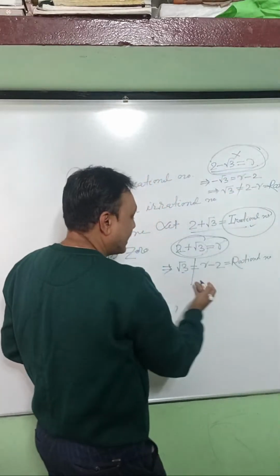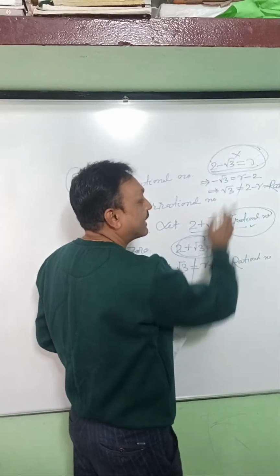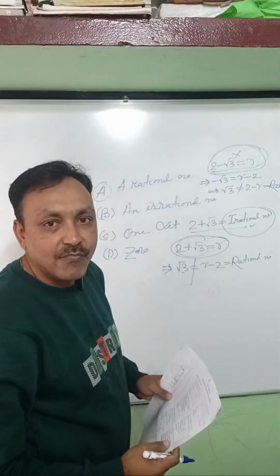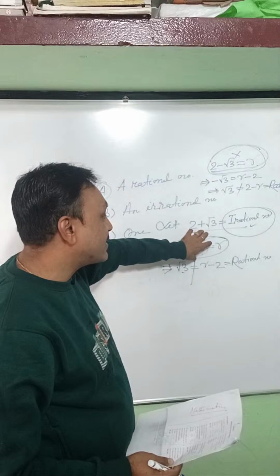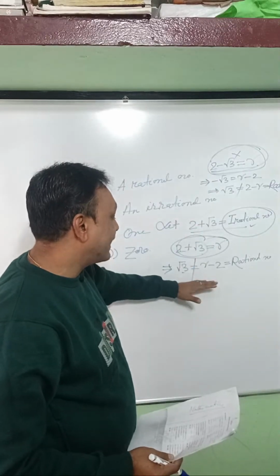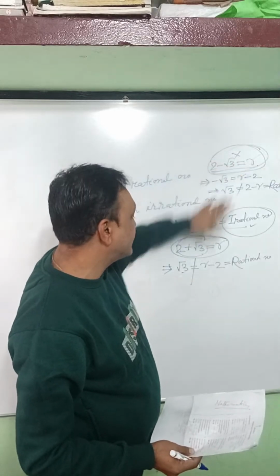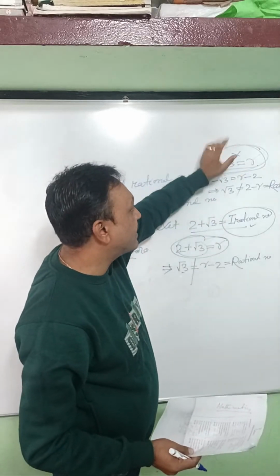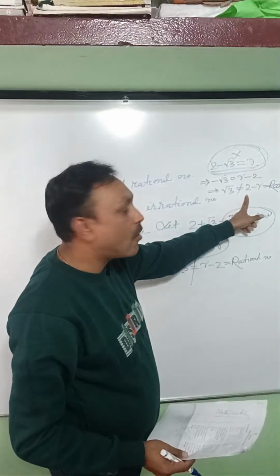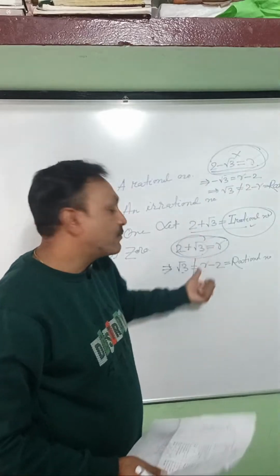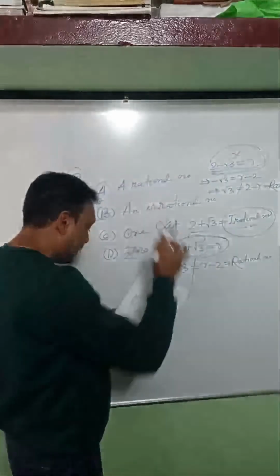It's proved that if we take the sum also, if we take the difference also, you cannot take a rational number. It's always an irrational number. So by assuming this is a rational number, our assumption is wrong. Here also, in the case of difference, this is the case of sum, this is the case of difference, if we consider this is a rational number, then our assumption is wrong. So we cannot take this as a rational number. That means this is an irrational number. So the answer is an irrational number.